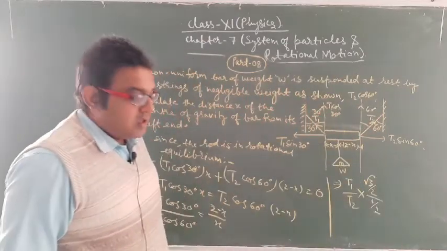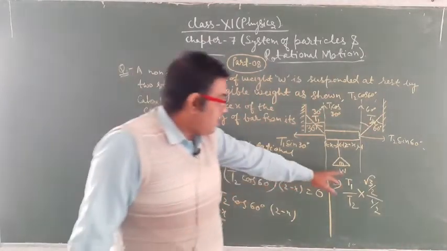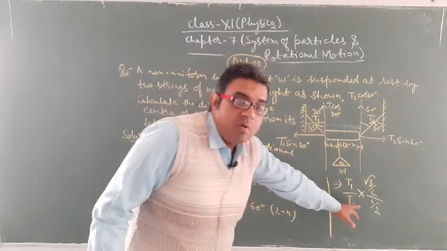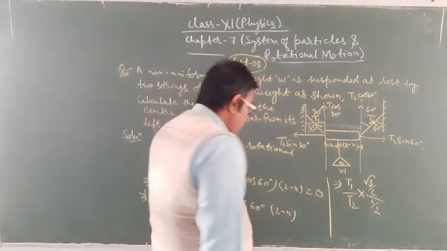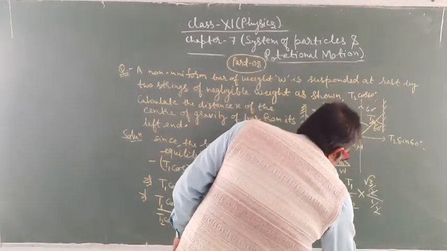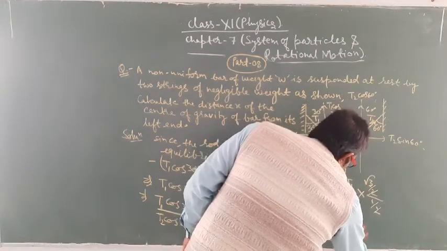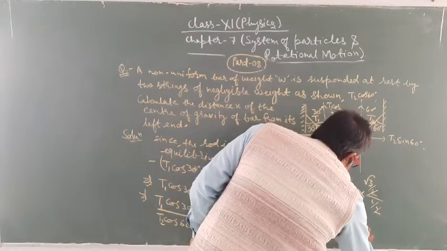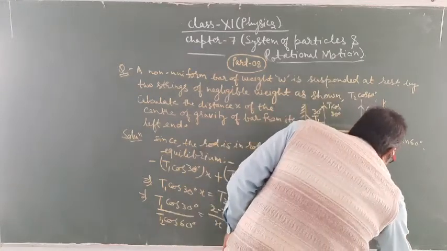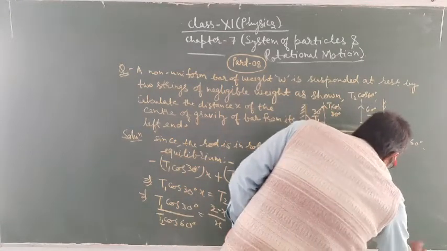Okay students, cos 30 degree is equal to root 3 by 2 and cos 60 degree is equal to 1 by 2. 2 cancel out and it will become what? Root 3 T1 divided by T2 is equal to 2 minus x upon x.